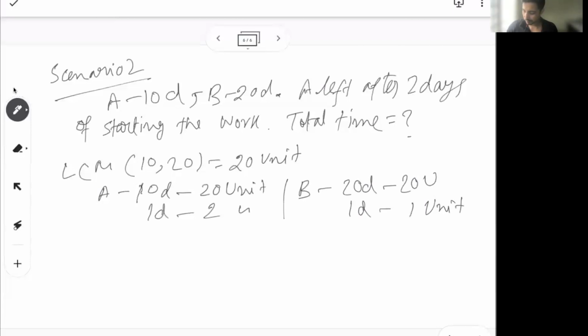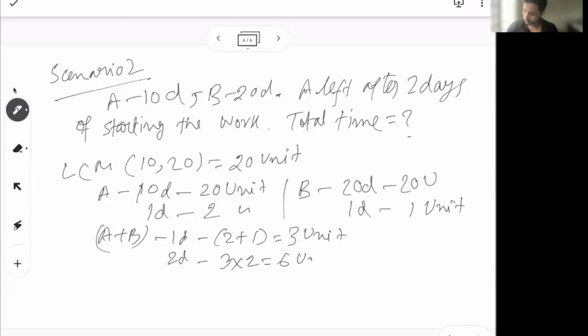So A plus B in 1 day can do 2 plus 1 equals 3 units. In the first 2 days working together, they can finish 6 units of work. So at the time when A left, 6 units of work were already done.